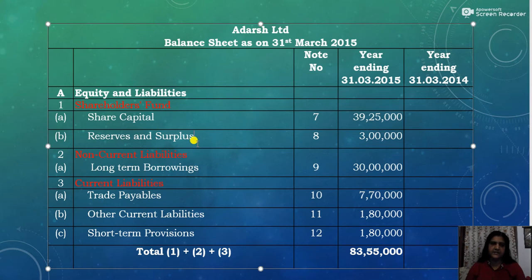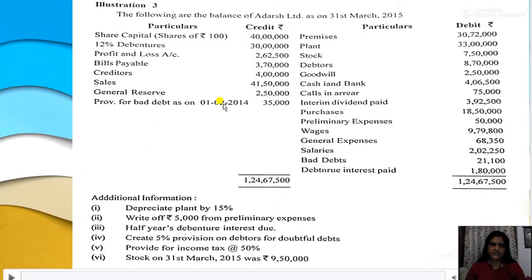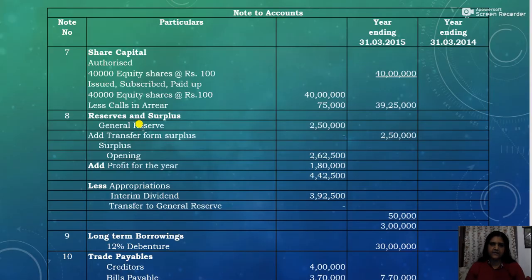Then comes the reserves and surplus. Now we will see the adjustments regarding reserves and surplus as per note number 8. Under reserves and surplus, the general reserve is 2,50,000, as given in the question. Then the profit and loss account opening balance is 2,62,500.